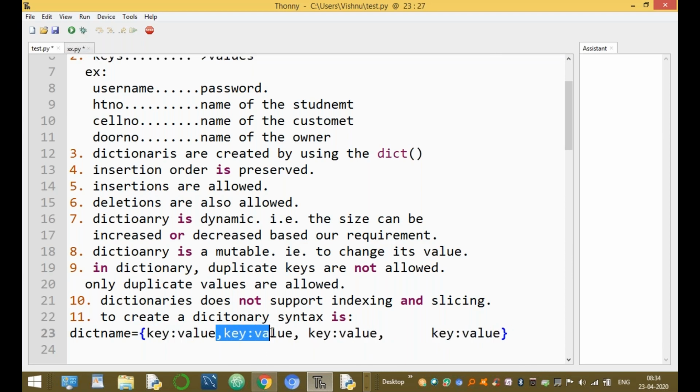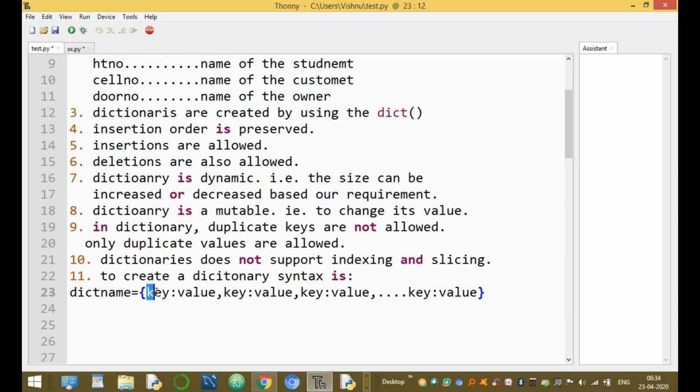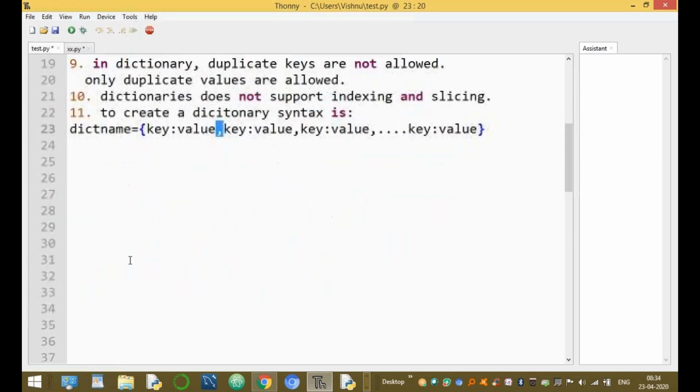A dictionary is a collection of key and value pairs. Each key and value pair is separated by a comma. That is the declaration syntax of the dictionary. Now we go to creating a dictionary.